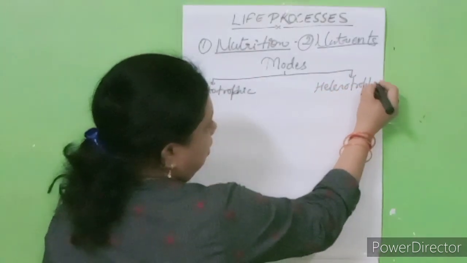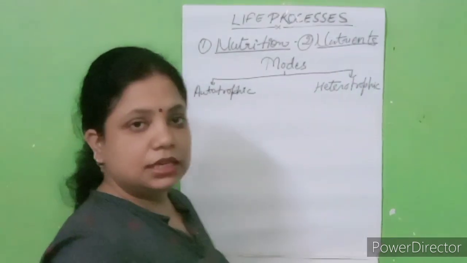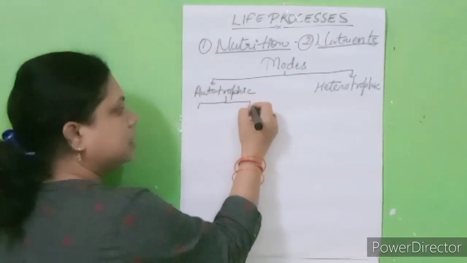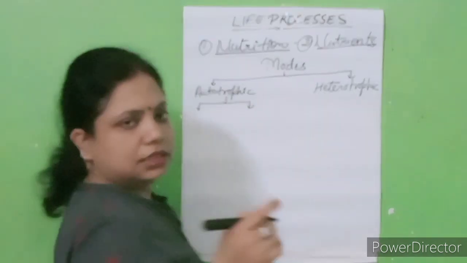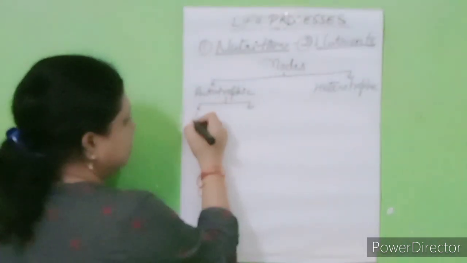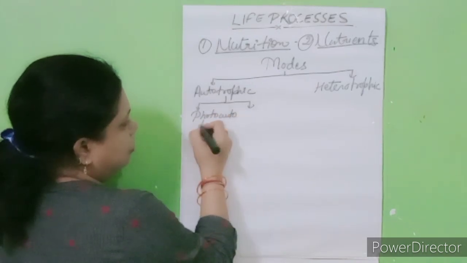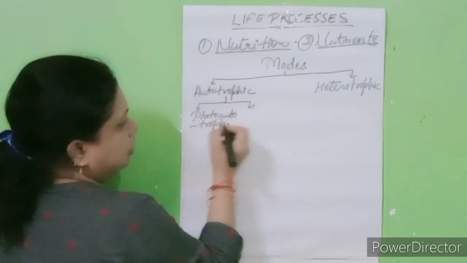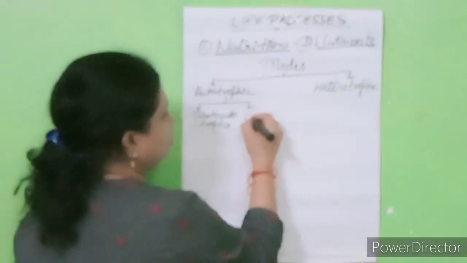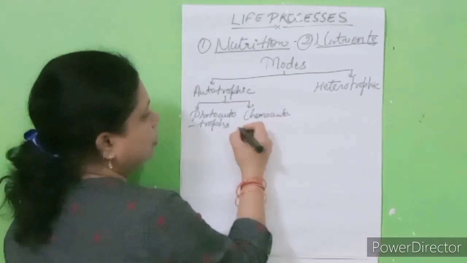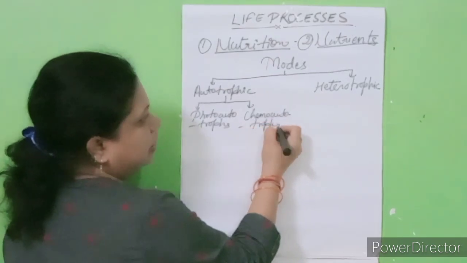The autotrophic can be classified into two types: photoautotrophs and chemoautotrophs.